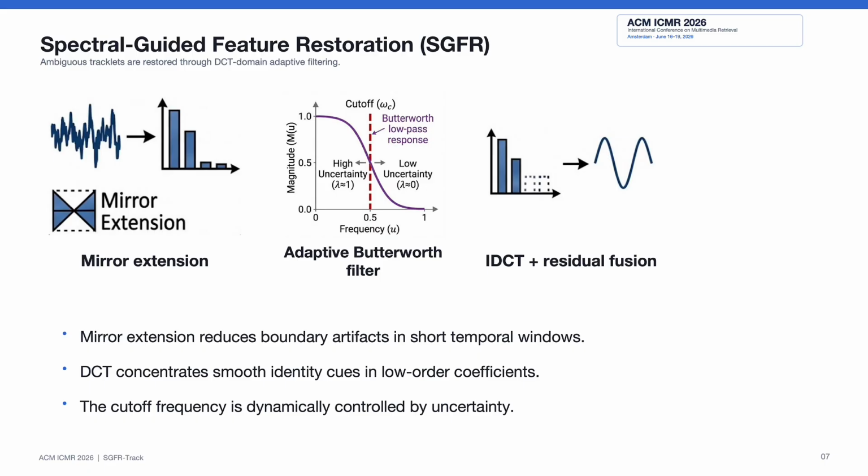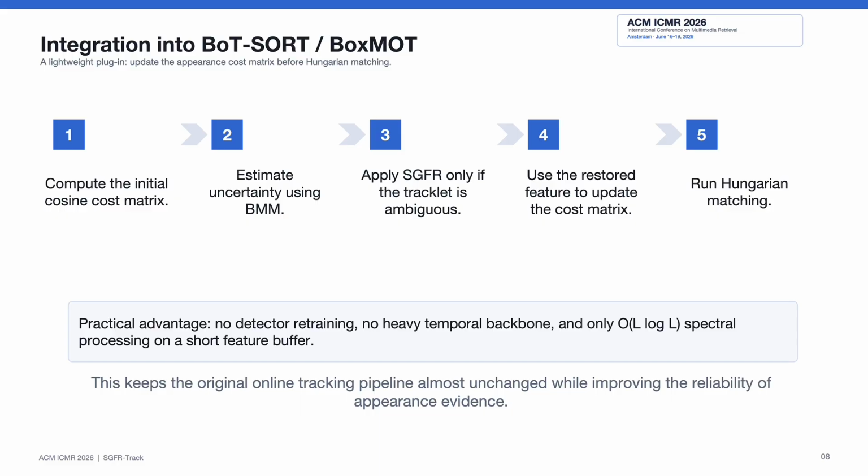After filtering, we apply inverse DCT and use residual fusion to obtain the restored feature. The residual design keeps the original observation as an anchor, so the restored feature will not deviate too much from the input. SGFR Track is easy to integrate into existing tracking-by-detection pipelines.